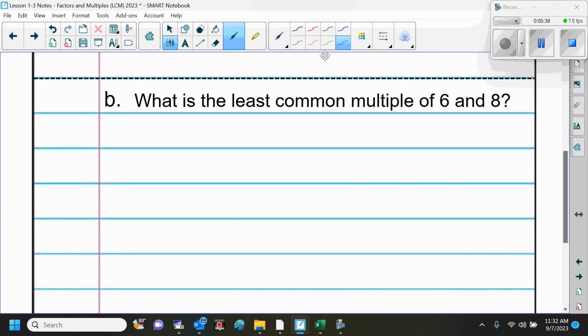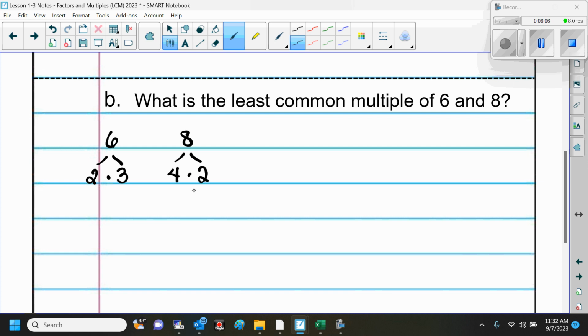All right, so for 6 and 8, least common multiple, we're going to use our factor trees. So remember yesterday, we just wanted to know, what are we going to break these down to? So 6 can be broken down to 2 times 3. Remember, you want to put the factors on the tree. And then 8 can be broken down to 4 times 2.